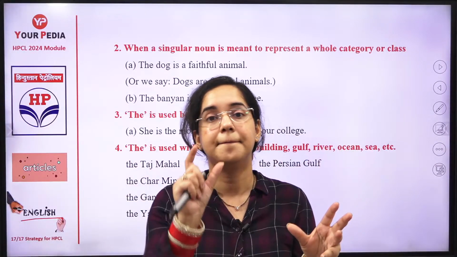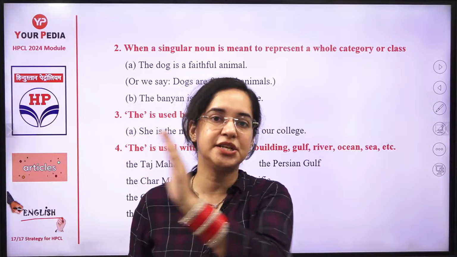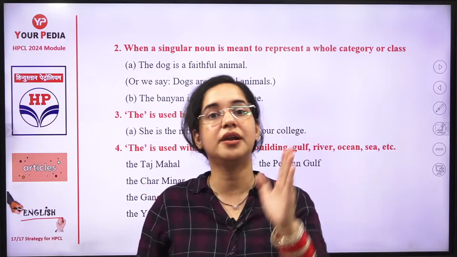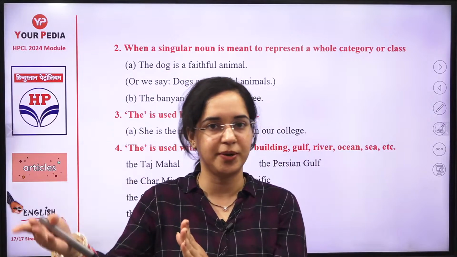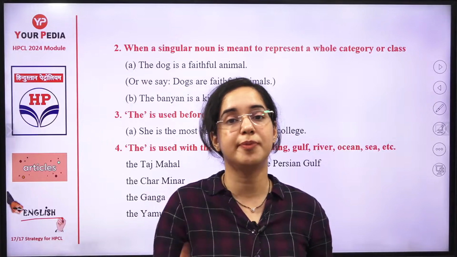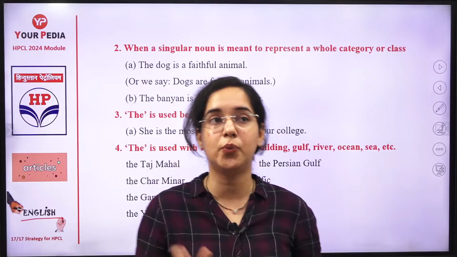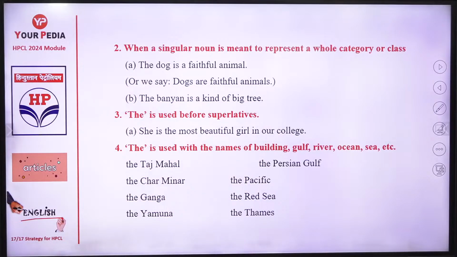Like good, better, best. So best is a superlative degree. Clever, cleverer, cleverest. Cleverest is a superlative degree. So whenever you are using a superlative degree, you have to use the article "the" with it. Okay. So with the superlatives, the article "the" is used.